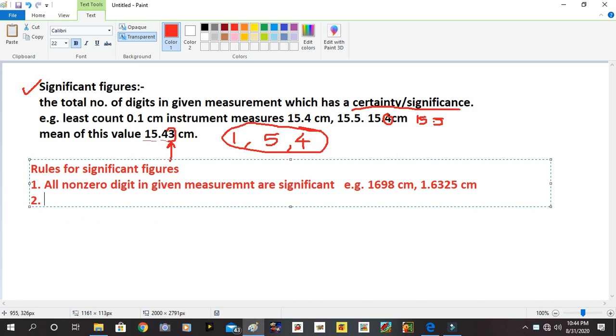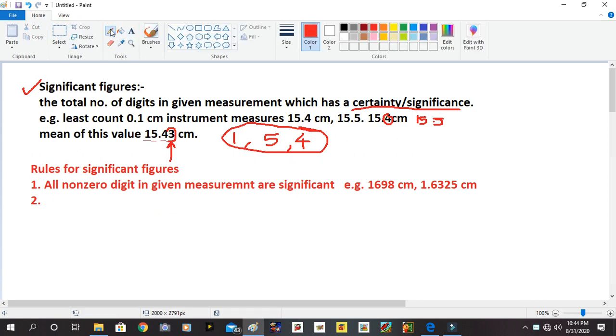Second rule. Instead of writing the rule, I will just write an example of the rule. It will be simple for me. Suppose I got a certain calculation, say 0.00145. Here the number is less than 1.